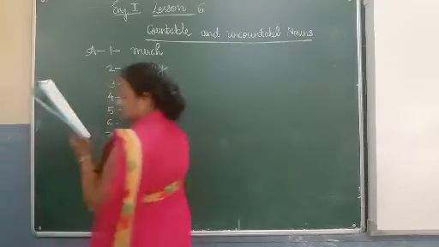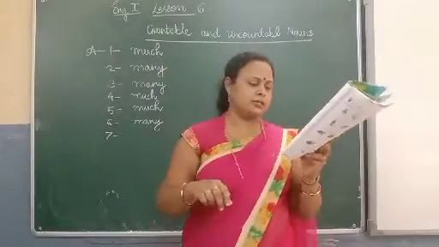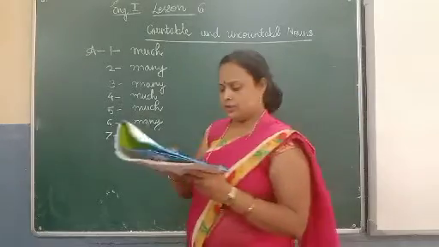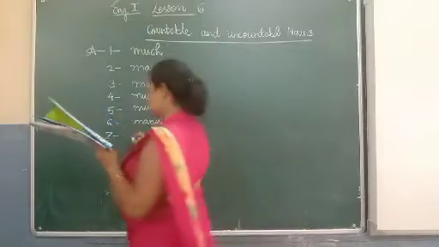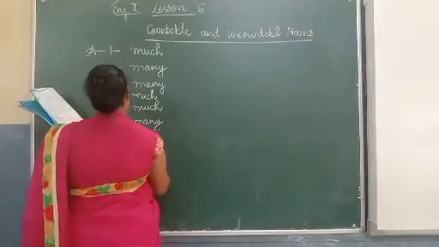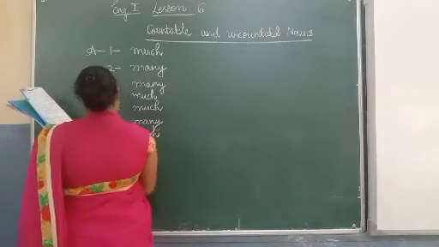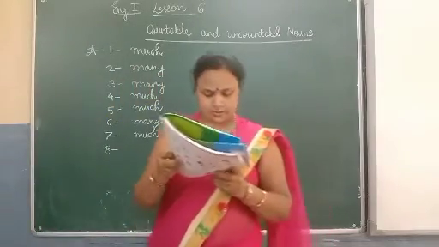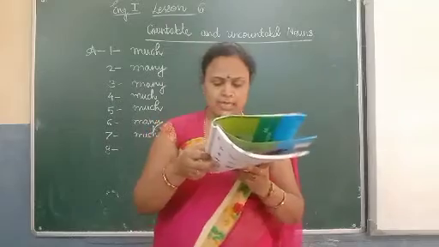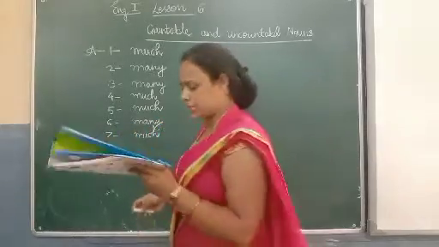Seven: how much fresh air is there in the room? Uncountable fresh air, so write here much. Much. Eight: how many books are there in the bookshelf?